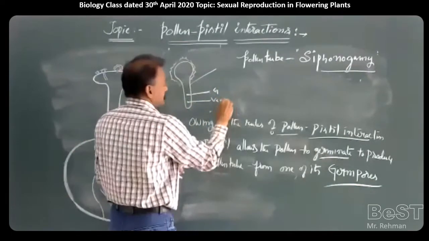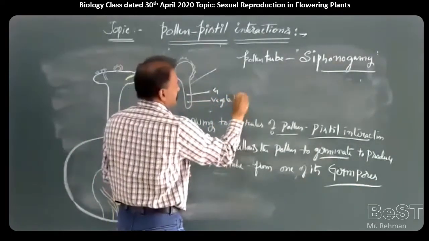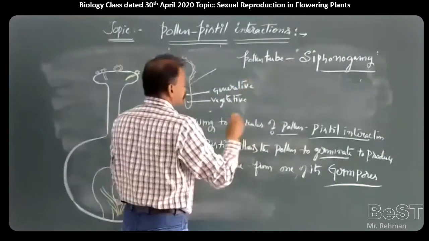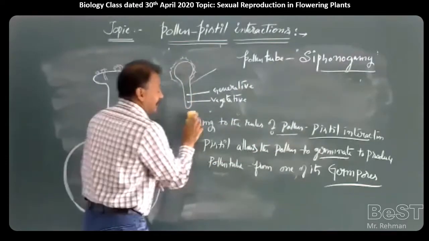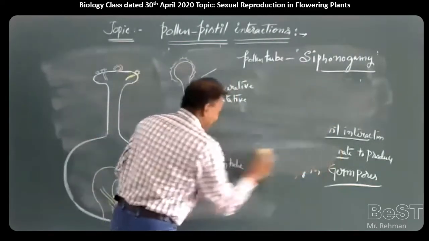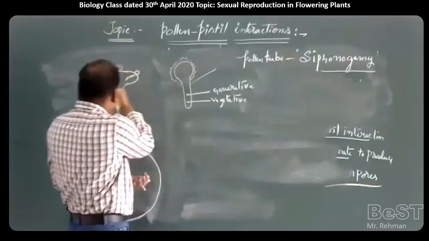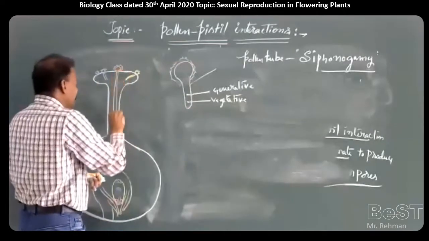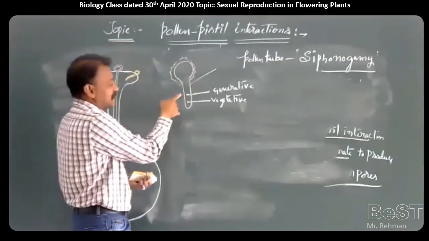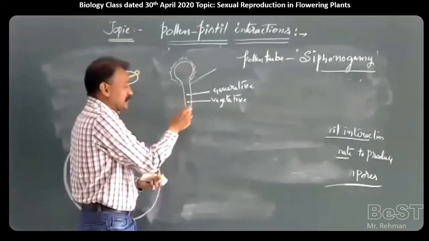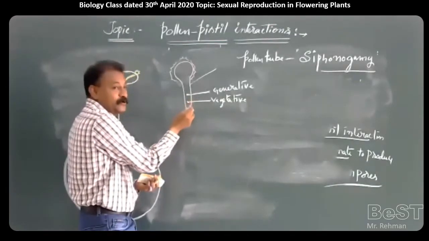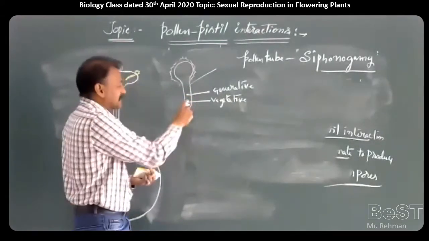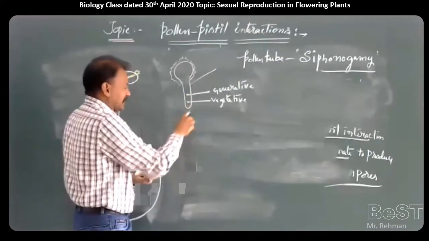Gradually, when the pollen tube is moving towards the style and into the ovary side, the positions of the generative cell and vegetative cell change. Gradually, the vegetative cell and nucleus slowly degenerate, whereas the generative cell comes in front.